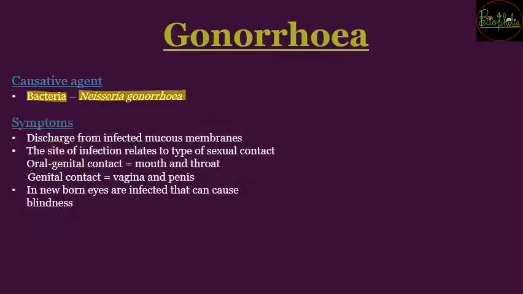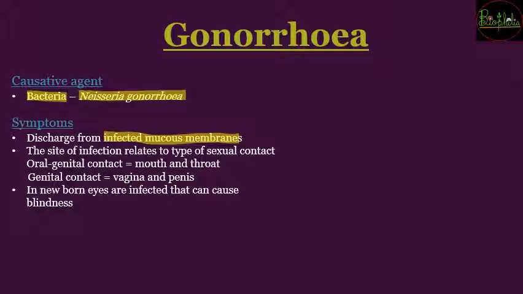Now let's see the third, that is gonorrhea. The causative agent of gonorrhea is a bacteria named Neisseria gonorrhoeae. The symptom is a discharge from the infected mucous membrane, so some fluid would be coming out of that infected area.